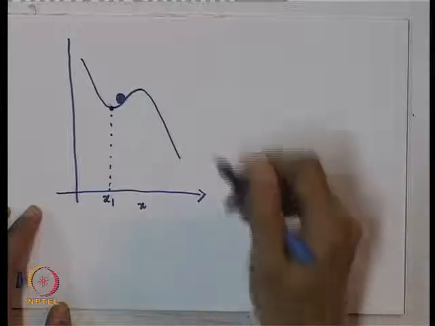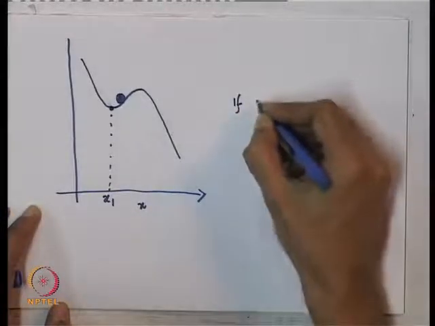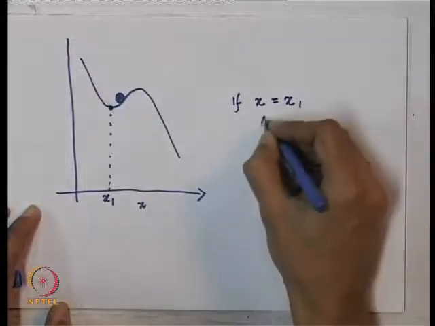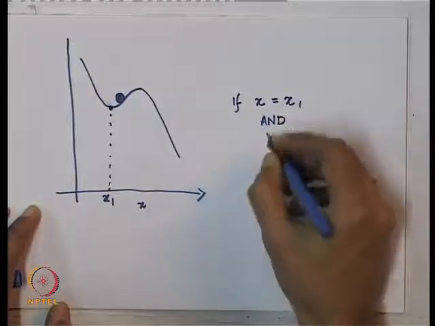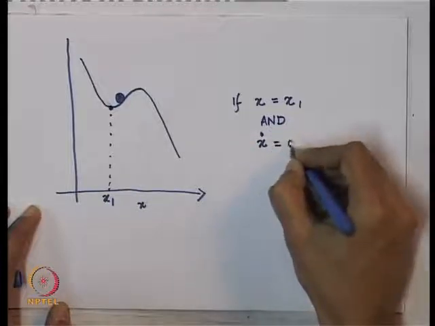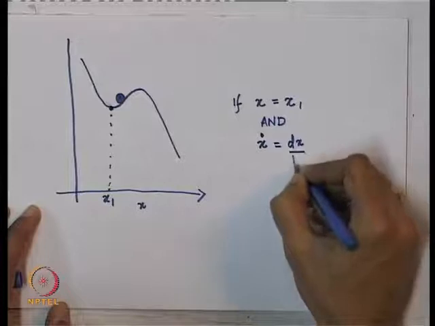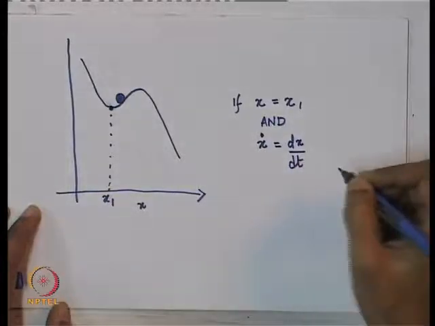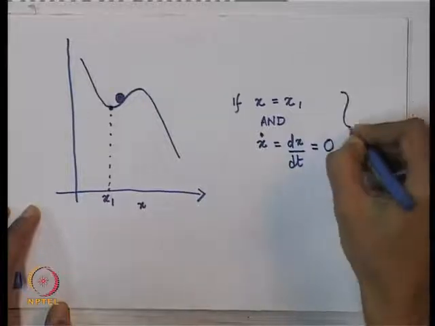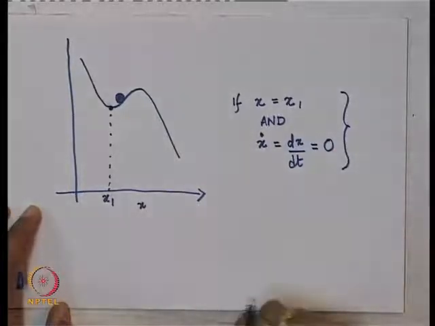What I should say is that if x is equal to x1 and x dot, which is nothing but a notational simplification of dx by dt, the rate of change of x, is equal to 0, and if these two things are satisfied, you are at an equilibrium.